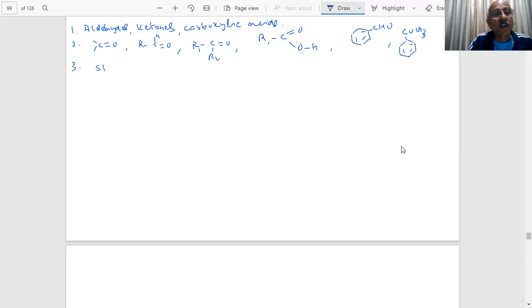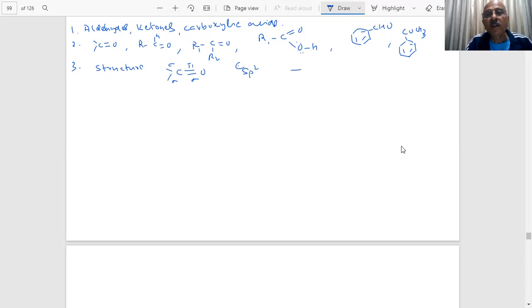Important point: if we see the structure of the carbonyl group, this is my oxygen, this is my carbon. What is the hybridization of this carbon? sp2. When the hybridization is sp2, what is the geometry, what type of shape? Triangular, planar. And how many sigma and pi bonds are there? Here there are 3 sigma bonds and 1 pi bond. These are also asked in the paper.